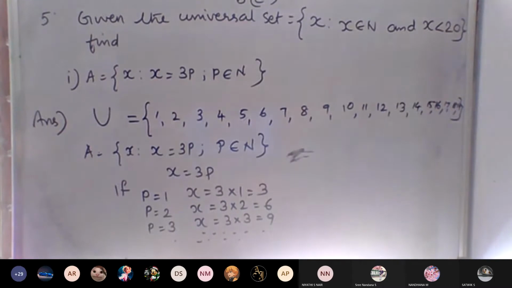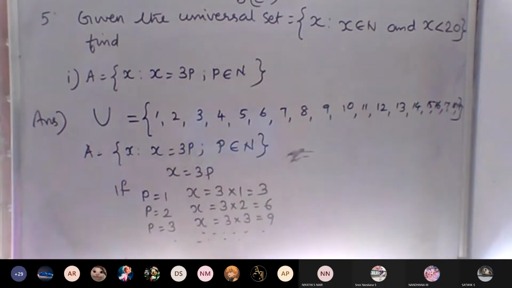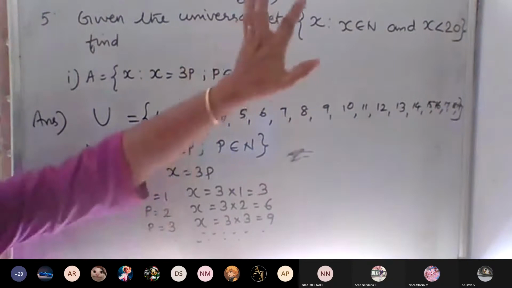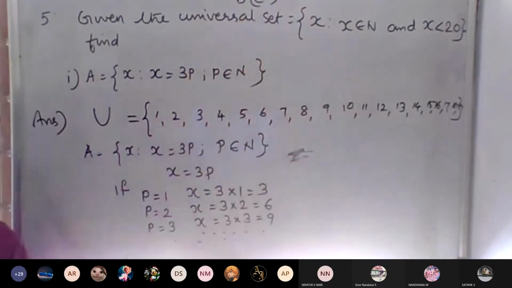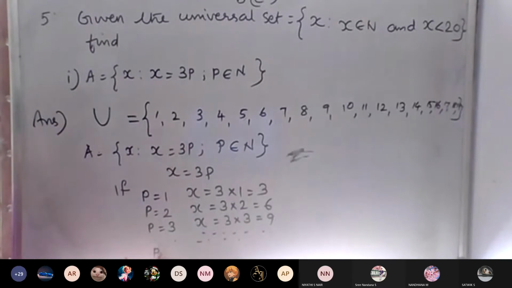P should belong to N. So up to where can we write? P should be there in the universal set. You are thinking that p is equal to 19, so x is equal to 3 into 19.